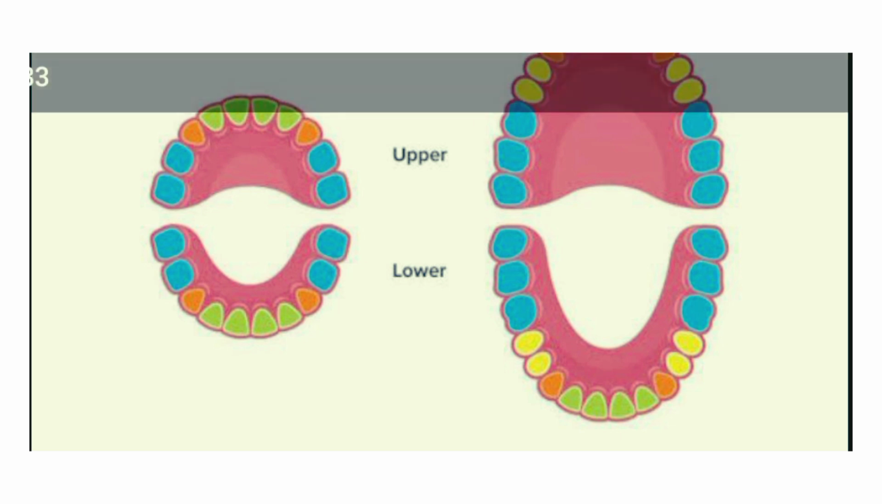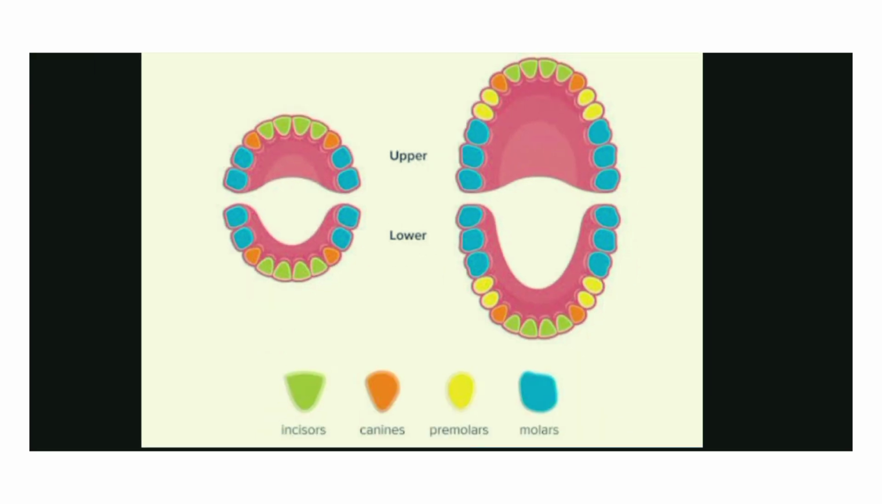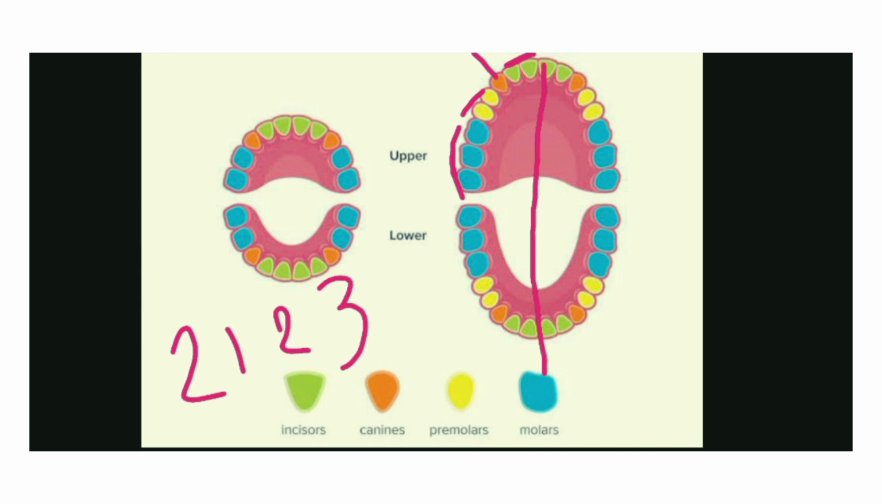And here is the dental formula. See, if you cut our jaw along this line, this is one portion of our jaw and this is another portion. So these two are incisors, this one is canine, these two are premolars, these three are molars. That's why 2, 1, 2, 3. Total 32 in the case of an adult.